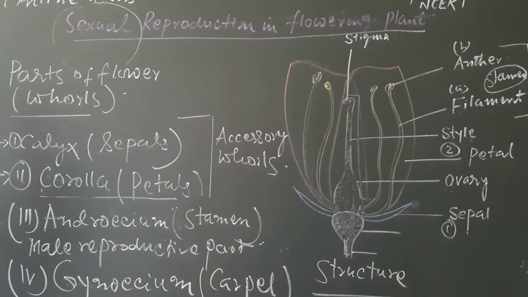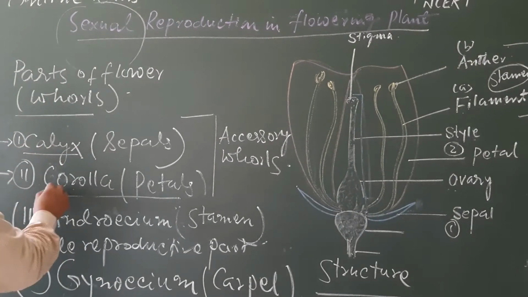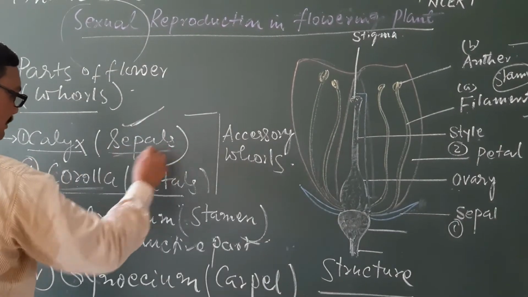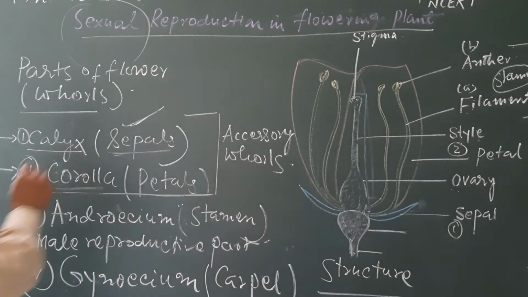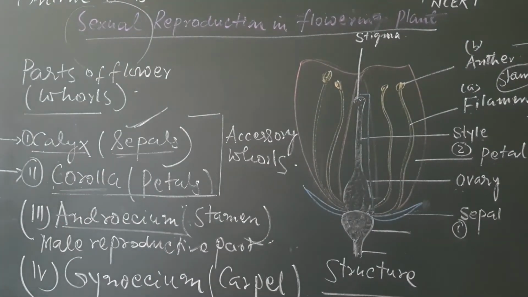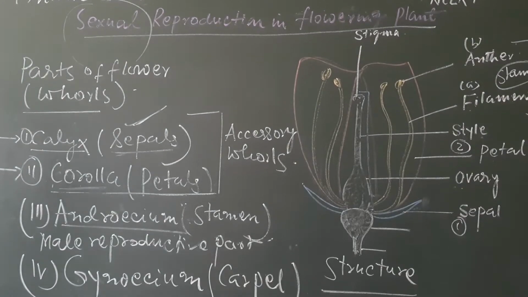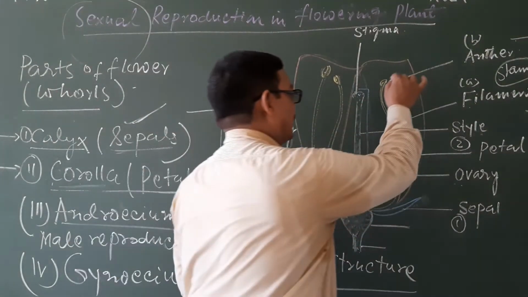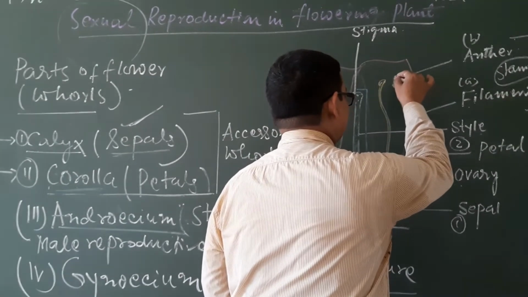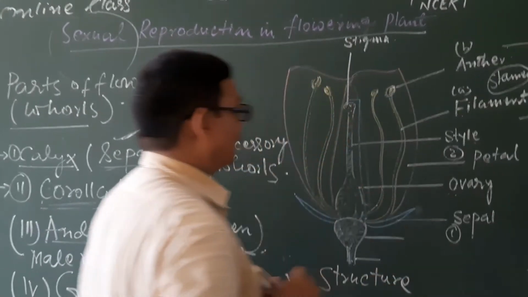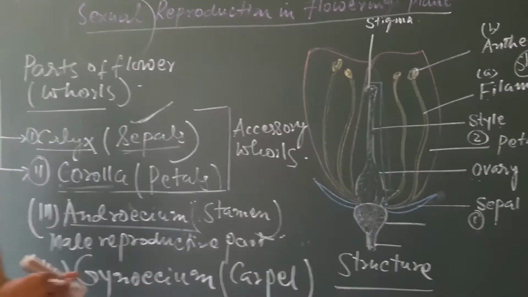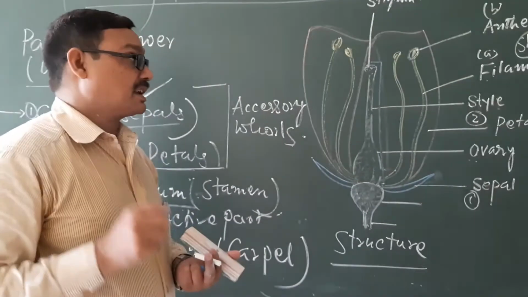Again, you may carefully listen. Number 1, calyx. Number 2, corolla. Each and every unit part of the calyx is the sepals, each and every unit part of the corolla is the petals, and the androecium is the male reproductive part. It is known as a stamen. It has two important parts. The number one is the anther, where the pollen grains are formed. Here is the presence of the chambers, pollen sacs, from where the pollen grains are produced.